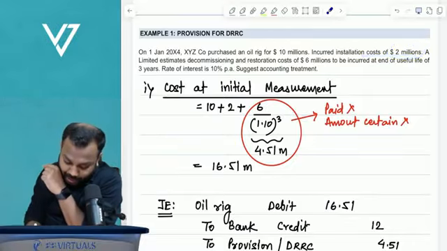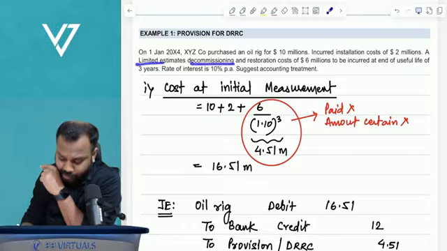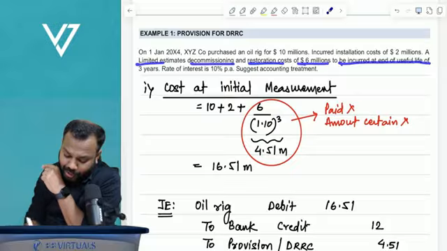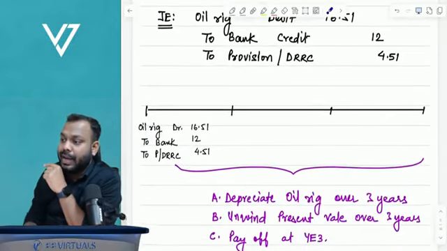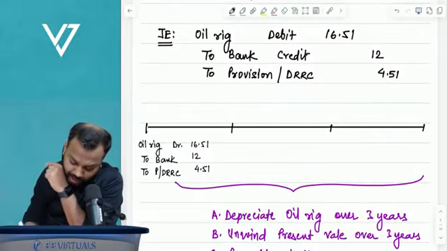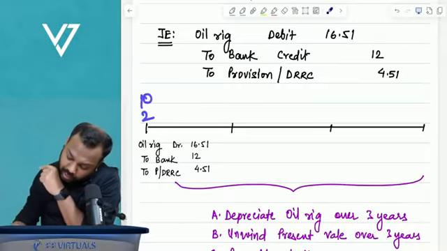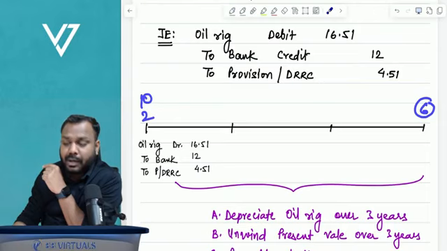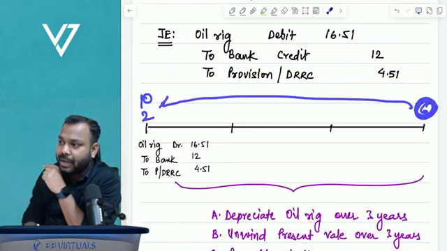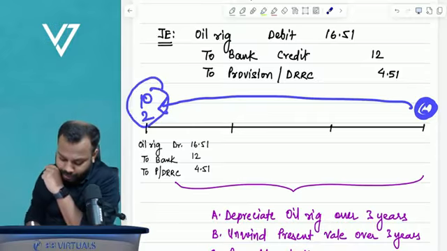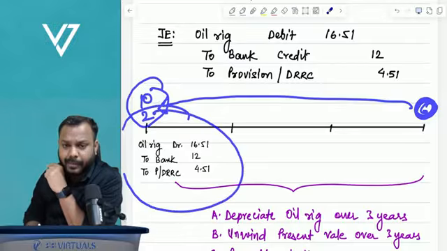Okay, now A Limited estimates decommissioning and restoration cost of 6 million to be incurred at the end of useful life of 3 years. So if you have to draw the diagram, you will say you have incurred 10 million here, you have incurred 2 million here, and you will incur 6 million here. Now, since there is an obligation, we have to compute the present value and capitalize to the cost of the asset. Now tell me, what will be the journal entry here?